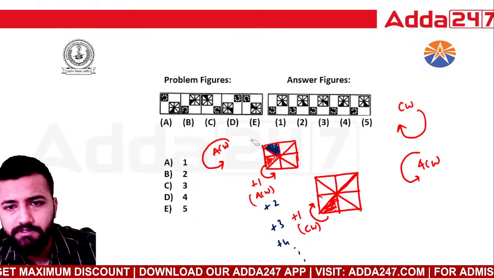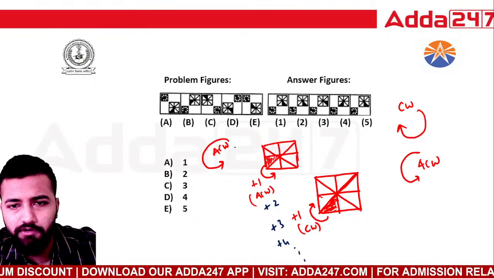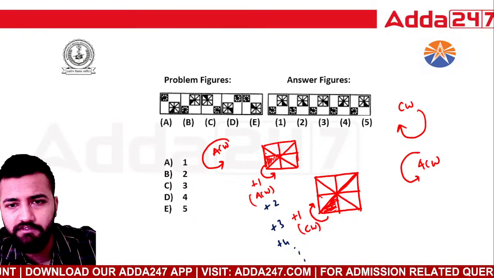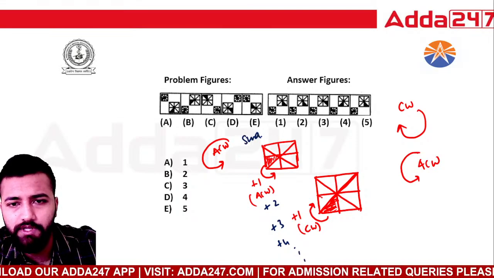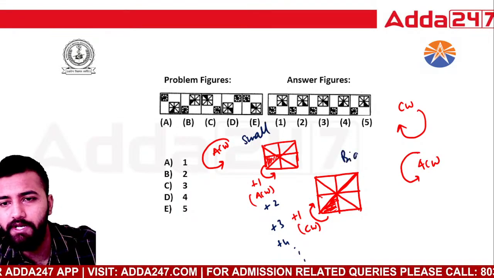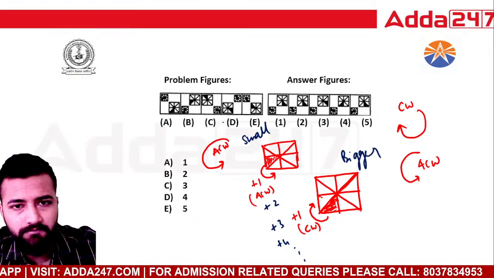Acha. यहाँ पे नहीं है ना, I'm seeing the wrong figure actually. I have to see the smaller. This is the smaller square, right? Smaller square, and this is the bigger square, right? Okay. यहाँ पे हो गया.